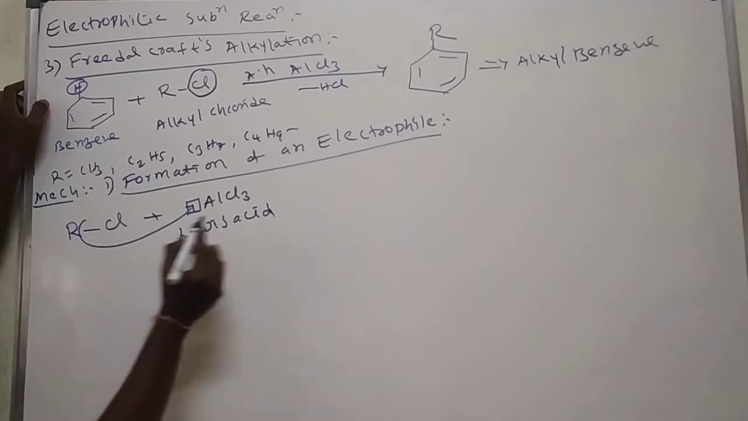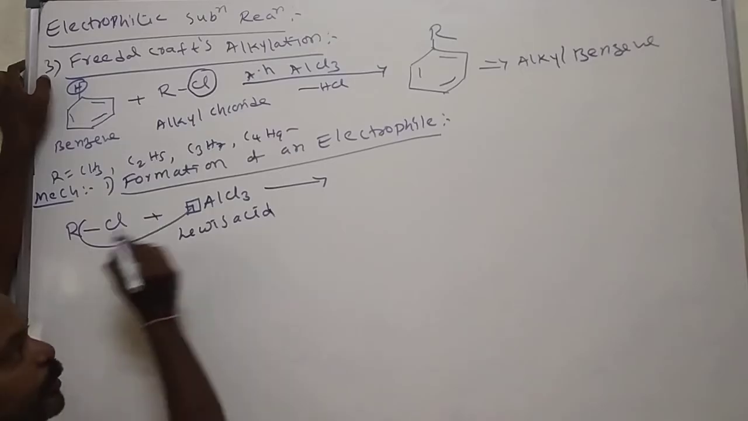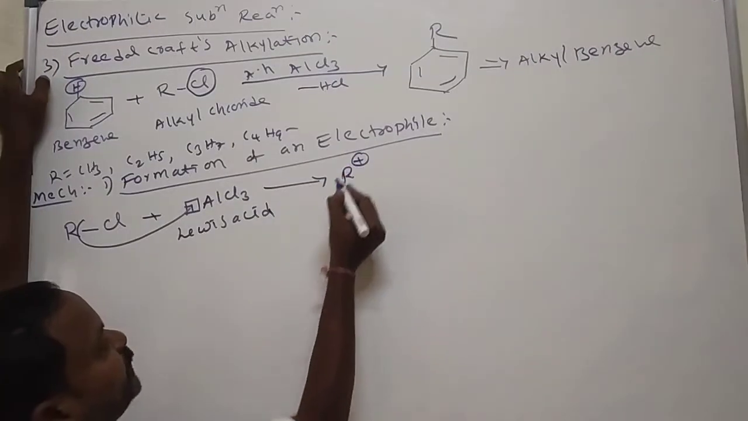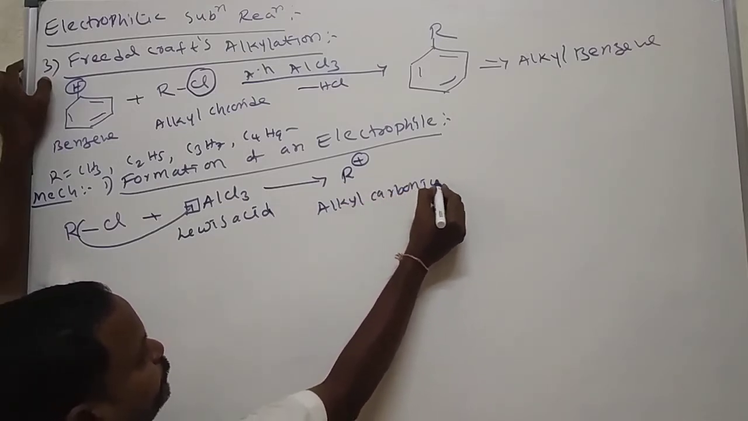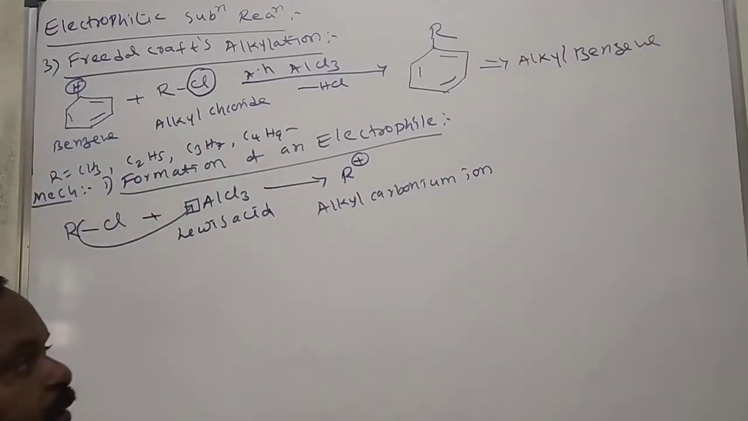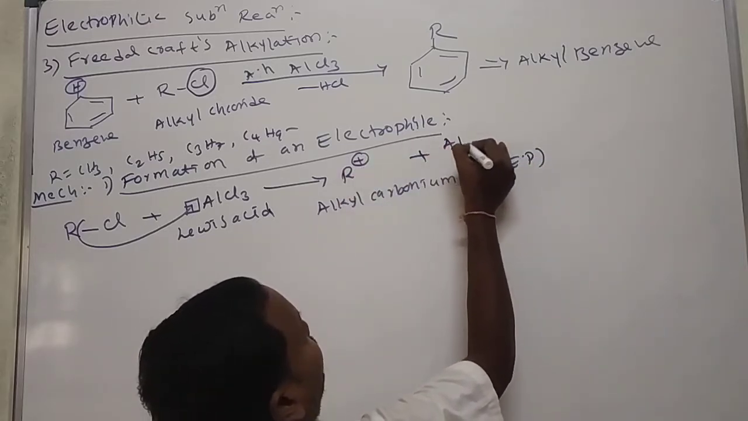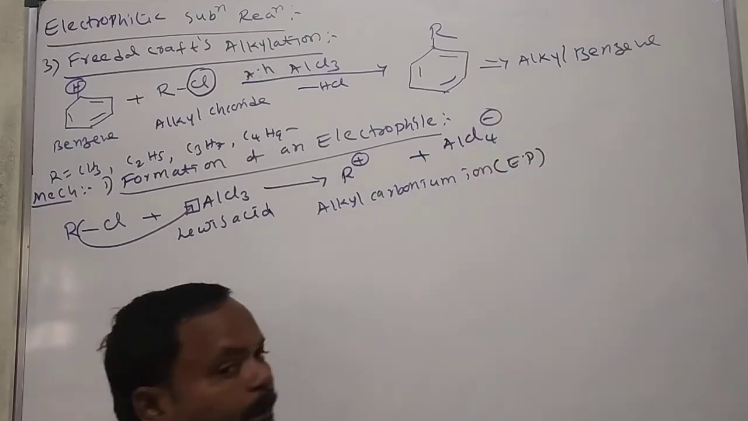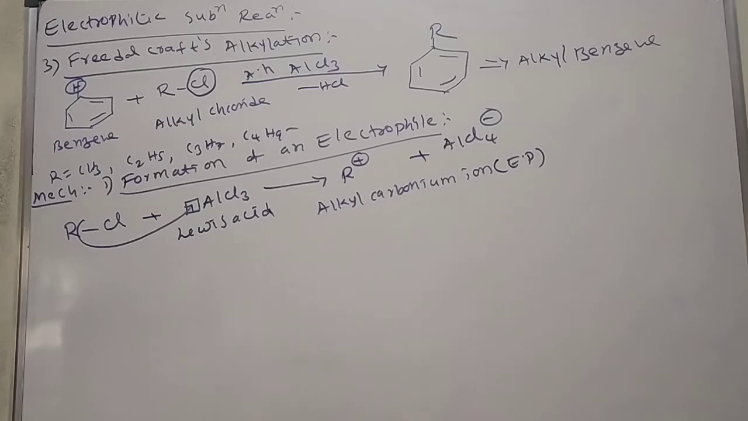That means chlorine gets a negative charge, and the alkyl group gets a positive charge. This we call an alkyl carbonium ion. This alkyl carbonium ion is the electrophile here. Along with that, we get AlCl4 minus. This alkyl carbonium ion electrophile attacks benzene in the second step.